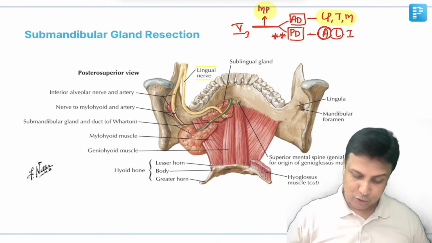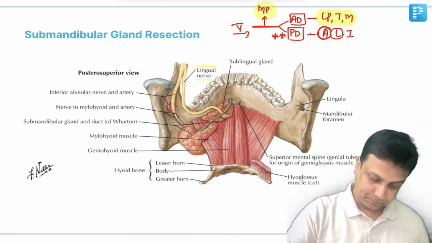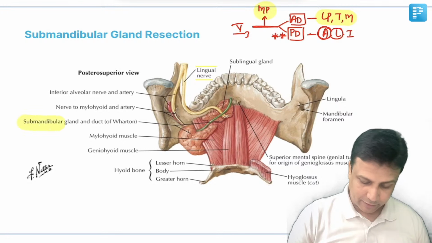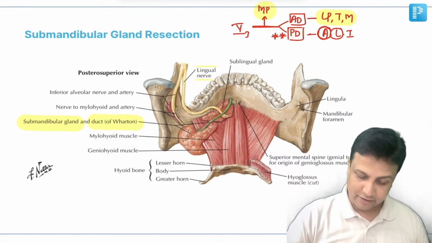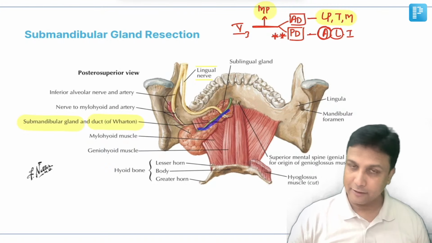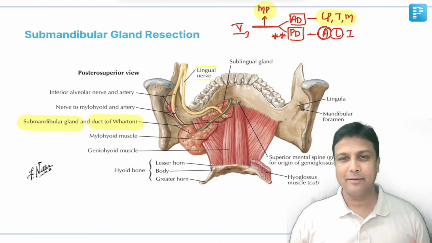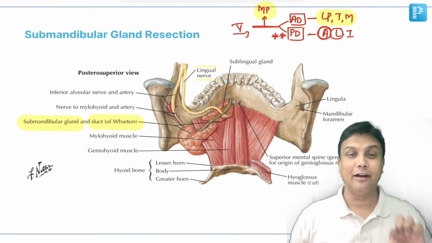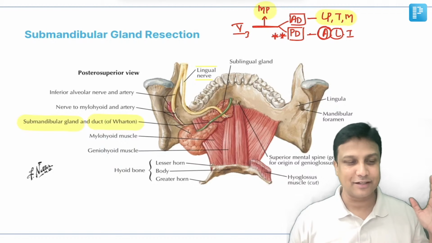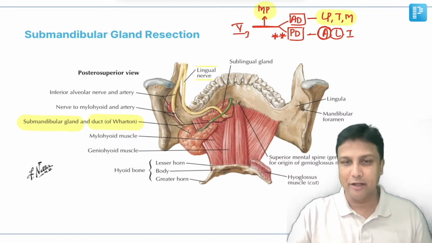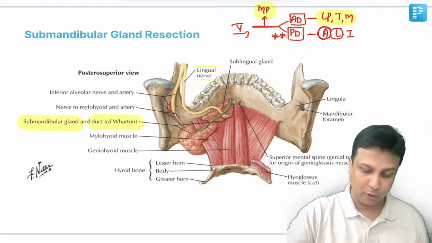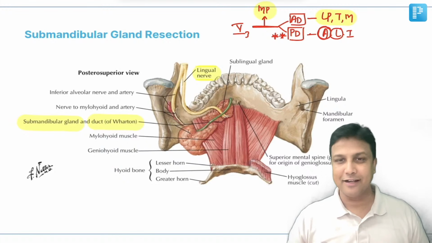Now, what I'm trying to show you in this diagram here, first of all, you're able to see a gland here. This one will be the submandibular gland along with its duct, that is the Wharton's duct. And this Wharton's duct, you can see the way it is traveling here. Normally in your exams, what they're giving is submandibular gland resection. Due to some reason, when you are trying to remove the submandibular gland, the most common nerve to be injured there will be your lingual nerve, sir. This lingual nerve will be most commonly injured. So this question can come from here.